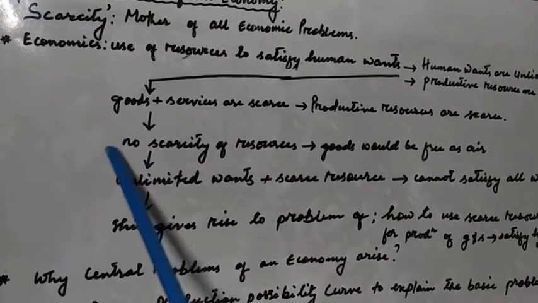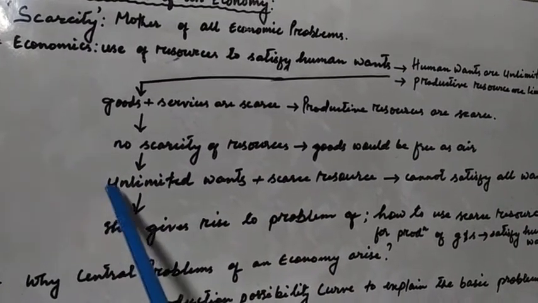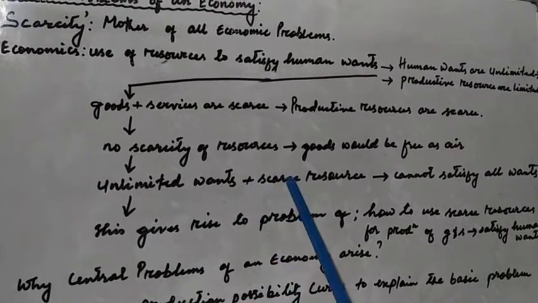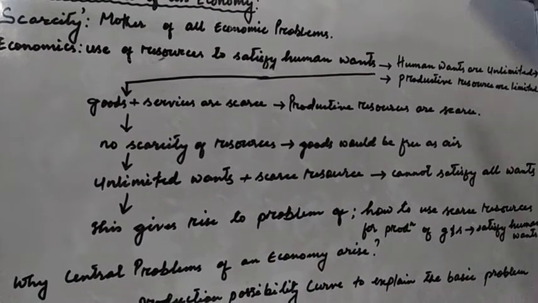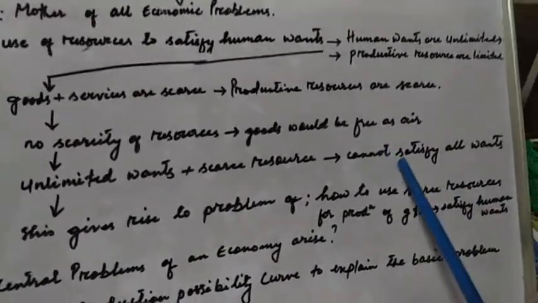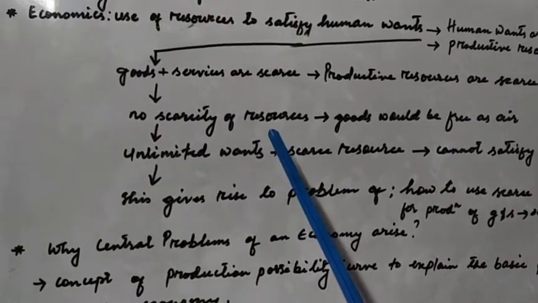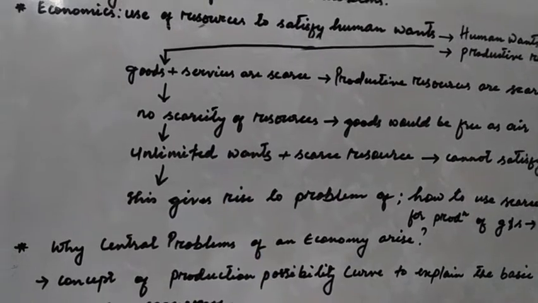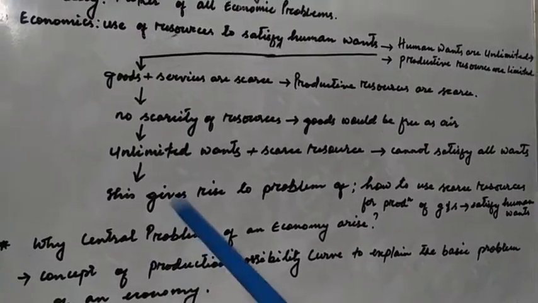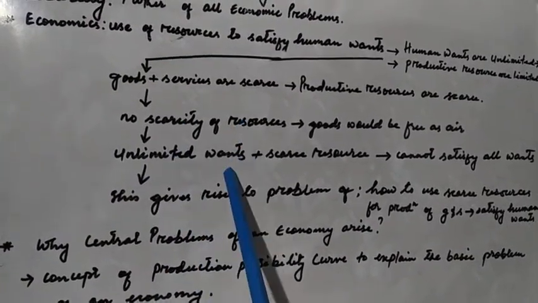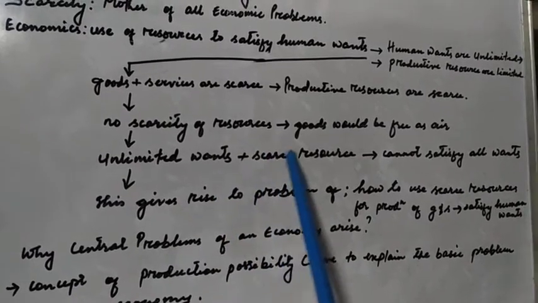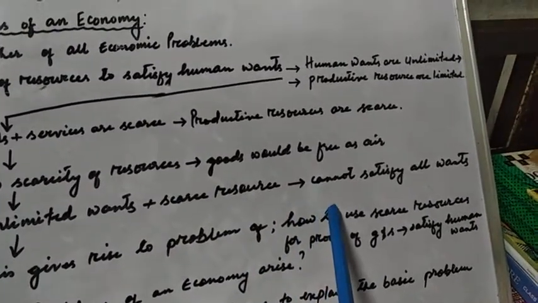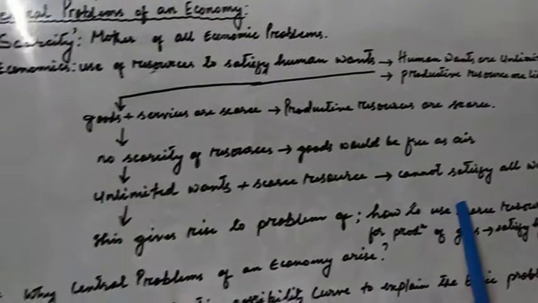With unlimited wants coupled with scarce resources, it is not possible to satisfy all wants of the people. Because of that, we face the problem. Since we are in a situation of unlimited wants coupled with scarce resources, it is not possible at all to satisfy all wants.